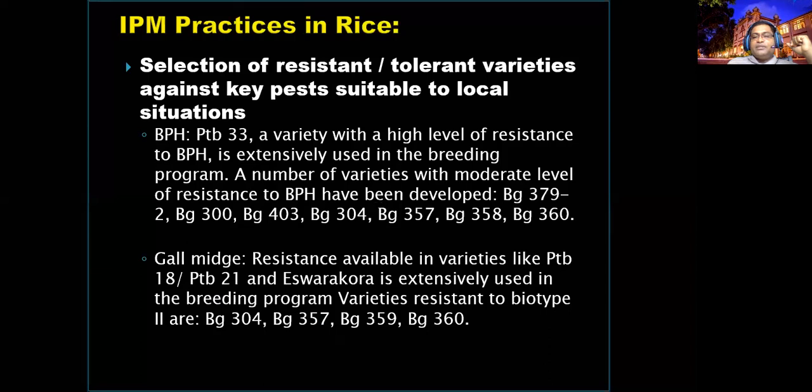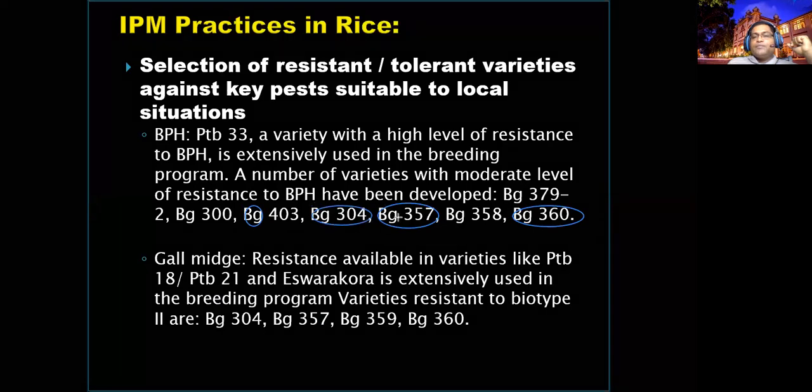BG357, right, BG360, BG304, sorry, BG304. Right, these three varieties, if you are cultivating them, then definitely you can get resistance to gall midge as well, gall midge biotype 2.